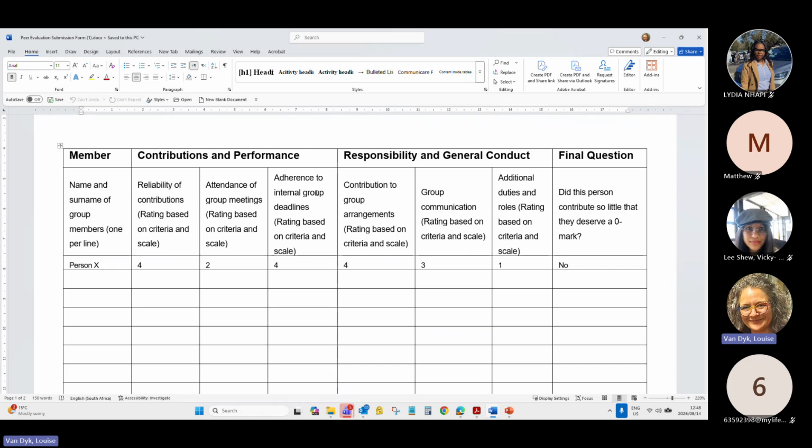So you don't have to be scared that you just get a 0 automatically if some people thought you didn't do your thing. You must be scared once I decide you didn't do enough. So these evaluation forms are a way to express yourselves to me at the end of the day, but no decision is made only based on this form. I want you to know that so that you feel free to rate people honestly, but don't take it as an opportunity to screw someone over if you had a personal difference of opinion or something like that.